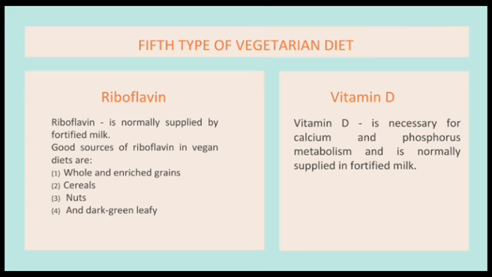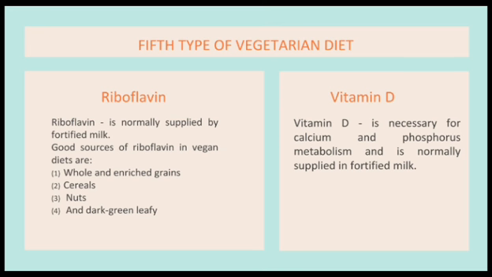Good sources of riboflavin in vegan diets are whole and enriched grains, cereals, nuts, and dark green leafy vegetables. However, it may be supplied by soy milk, vegetables, and brewer's yeast, all of which contain all the B vitamins except B12. So riboflavin is usually adequate in a vegetarian diet daily without additional supplementation.